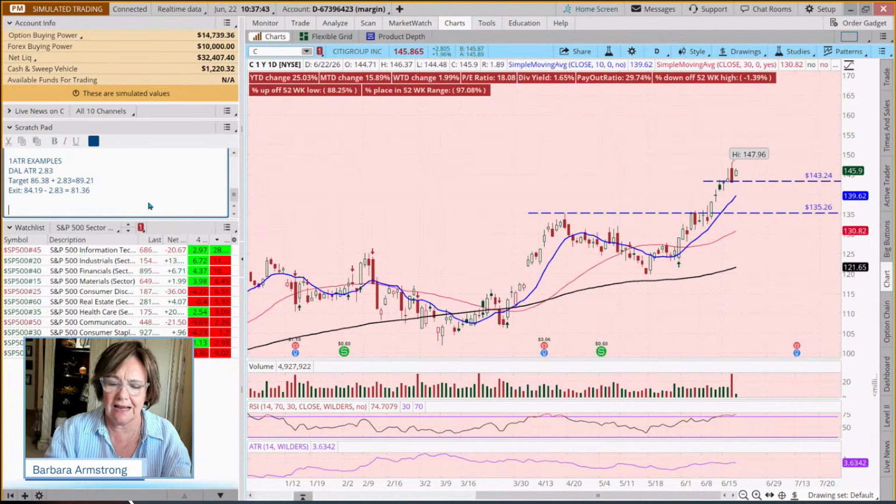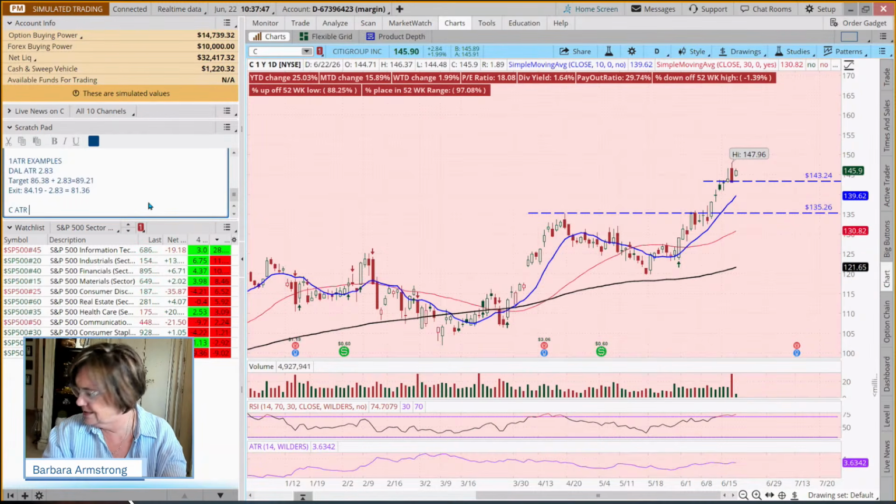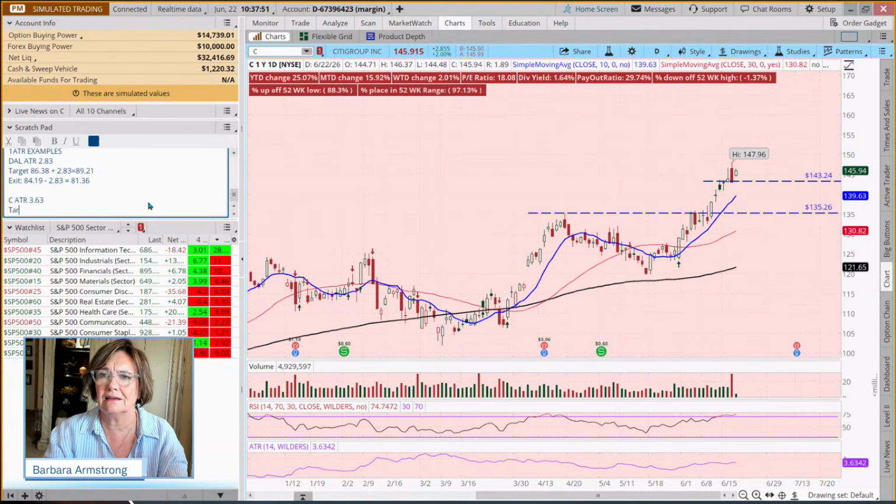So to tee that up, we'd say, okay, C, the ATR is 3.63. Our target would be 146.37 plus 3.63, which is 150 on the nose.